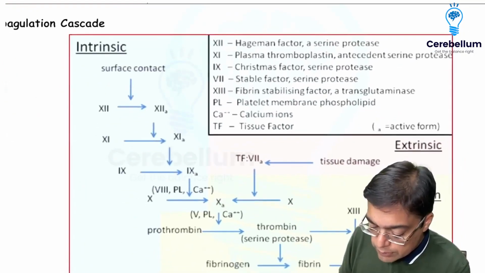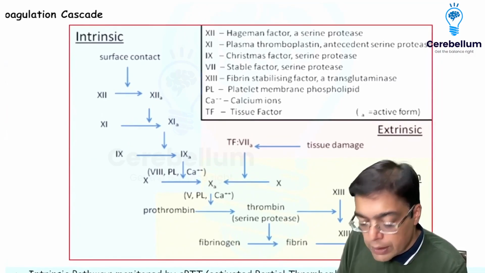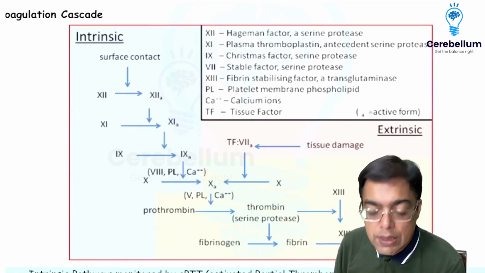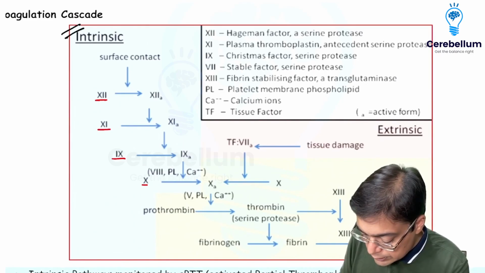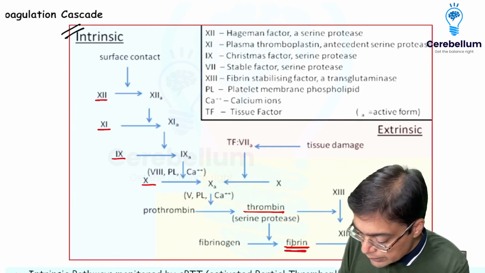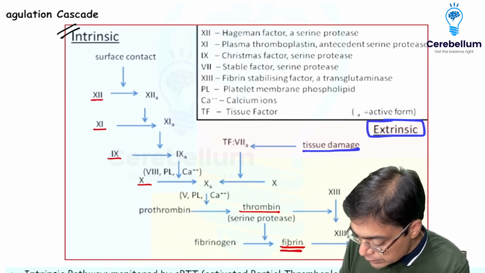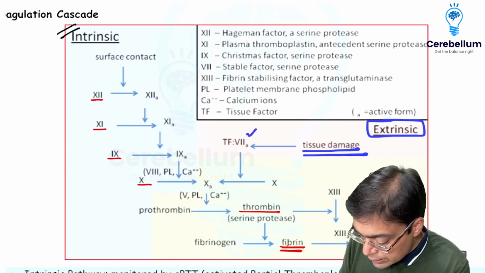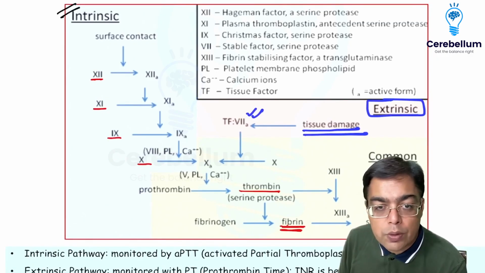The moment we are thinking in terms of coagulation cascade, one of the most often asked topics in the exam, of course, we are reminded of the sequence of the coagulation cascade, whether we are talking about the intrinsic pathway, wherein we talk about the activation of factor 12, then 11, then 9, then 10, then prothrombin to thrombin, fibrinogen to fibrin, and then stabilization of the clot. Or we are talking about the extrinsic pathway, which is going to be associated with tissue damage, responsible for causing activation of factor 7 and then activation of factor 10 and subsequently the same story.